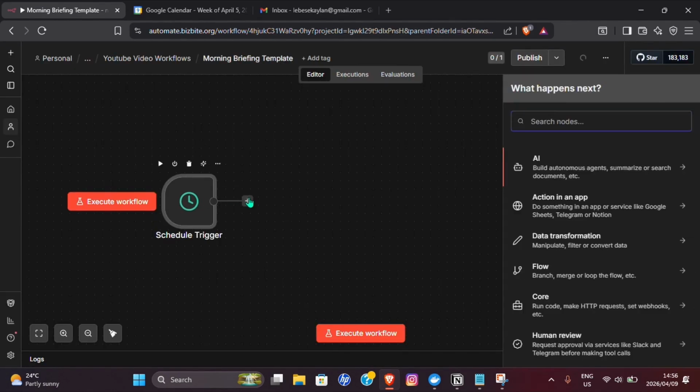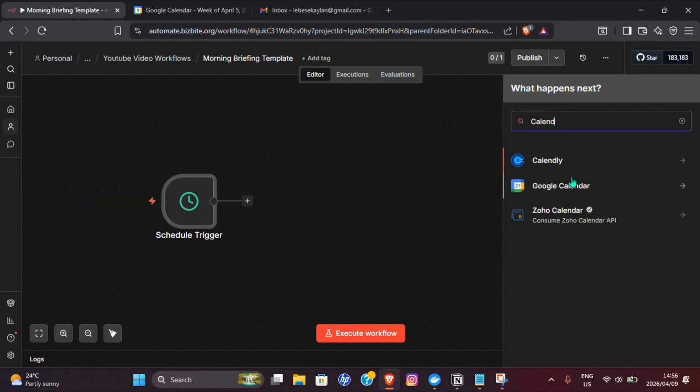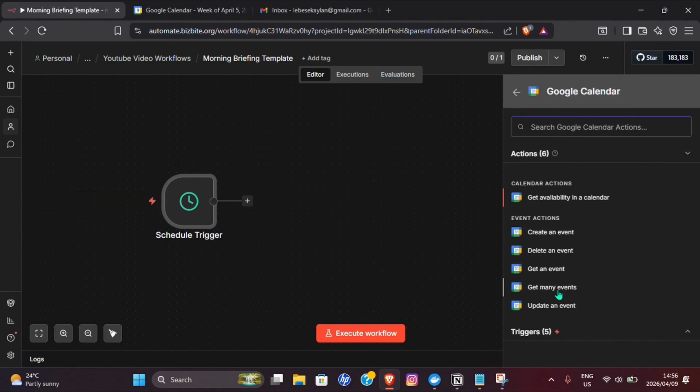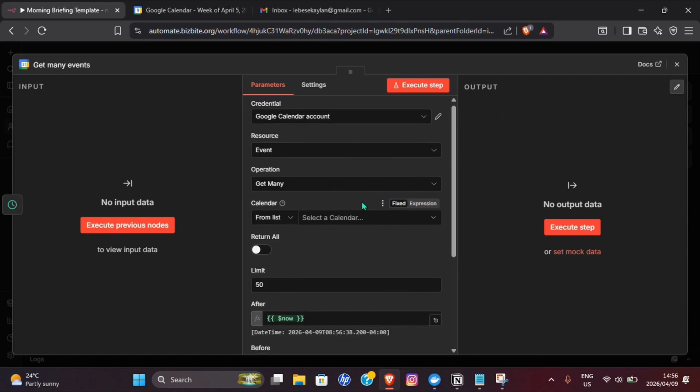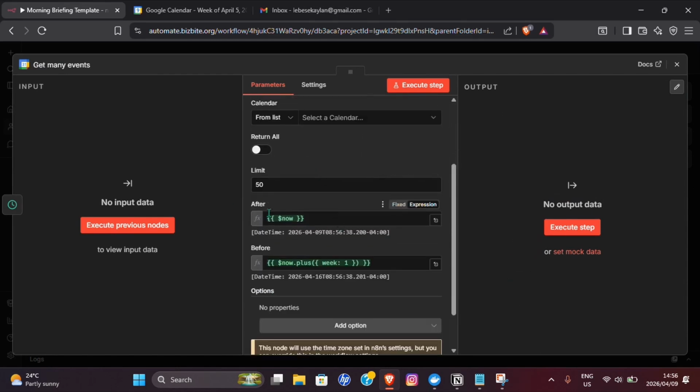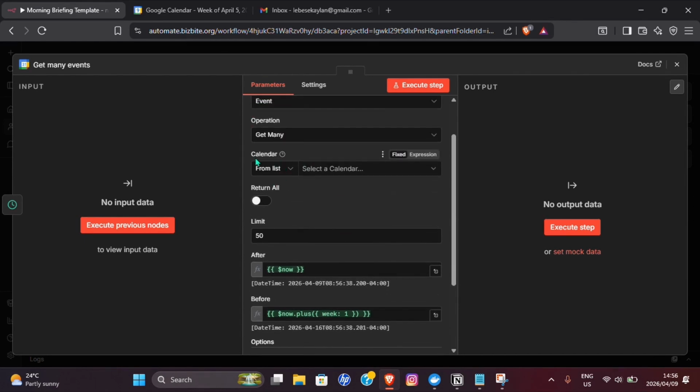Now type in calendar. Pick the Google Calendar right there and then Get Many Events. Now that you have that, click there. Here where it says After, this is going to be the start of your day, and this you want to make the end of the day. I already had it copy and pasted for myself, but before that, where it says calendar, pick which calendar. For me, it's my Gmail right there.